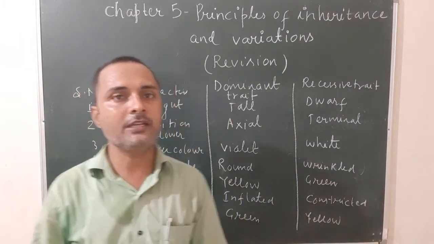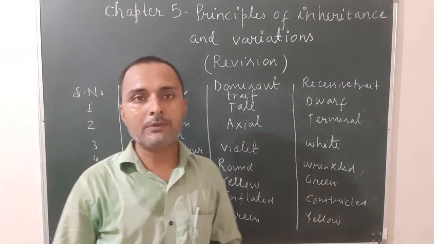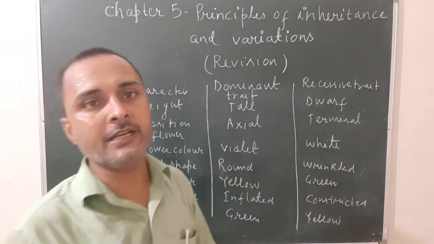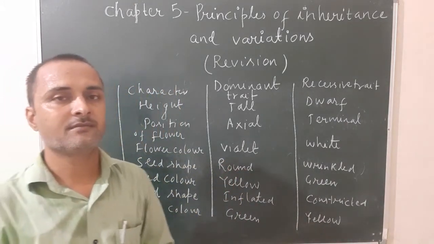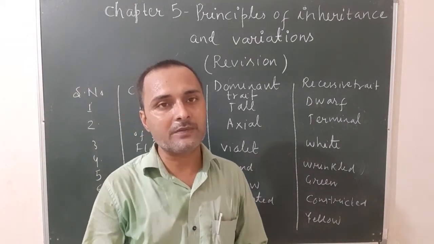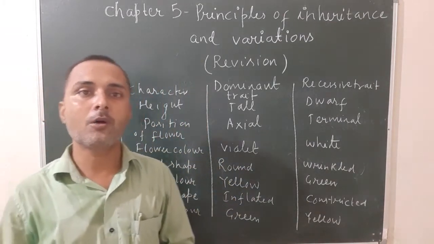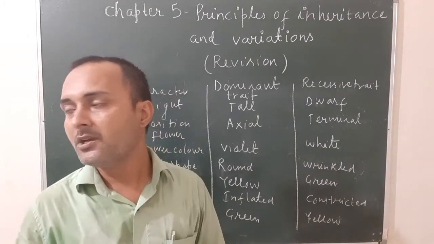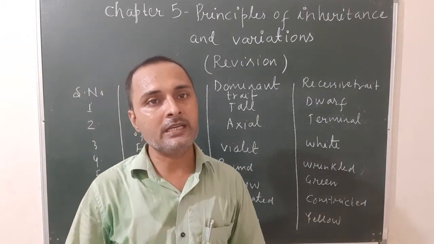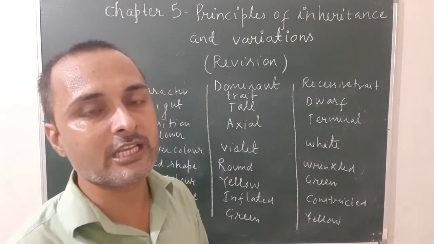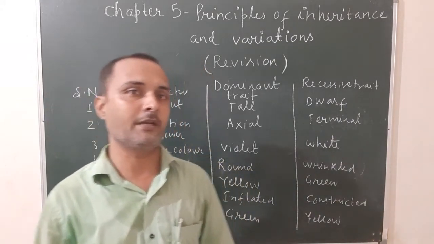So these are the 7 pairs of traits seen by Mendel in the pea plant. And listen carefully. Out of 7 pairs, Mendel took the example of height and gave the law of dominance and law of segregation. Whereas he took seed shape and seed color and gave the law of independent assortment.